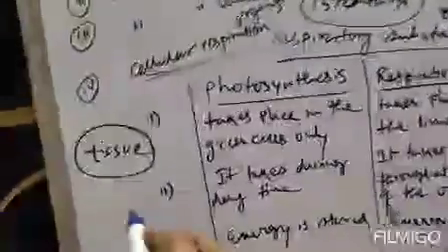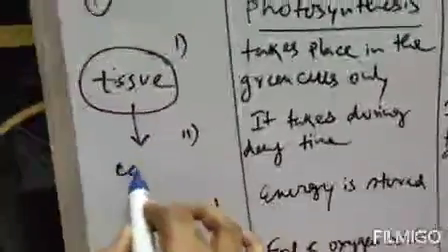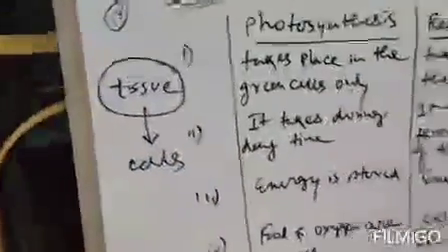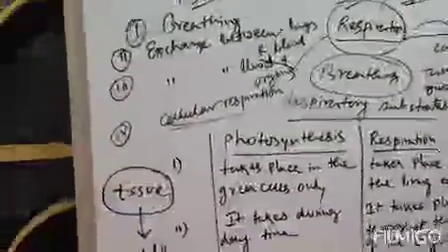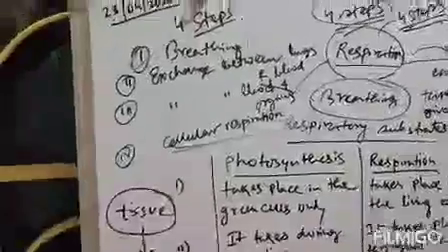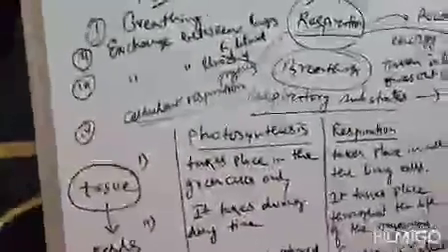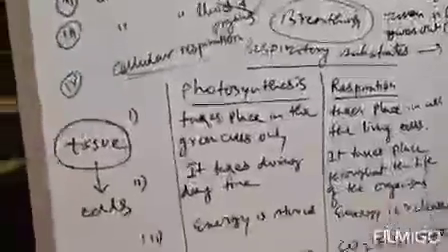And what are tissues? Tissues are made up of cells. Two or more cells combine to form tissues, and more than one tissue combine together to form organs. That means now organs have got oxygen, and that oxygen will reach the cells, and here cellular respiration starts.